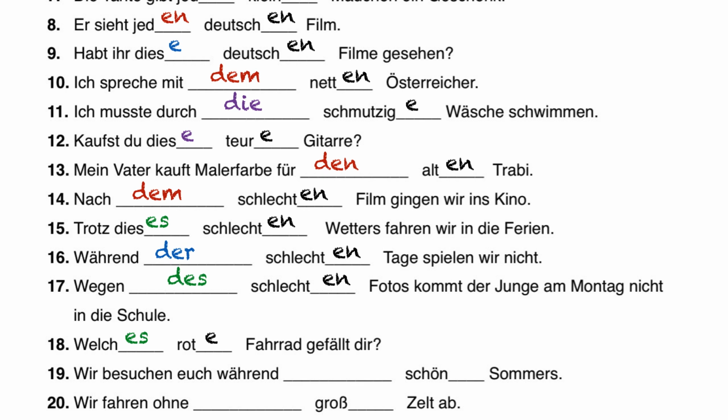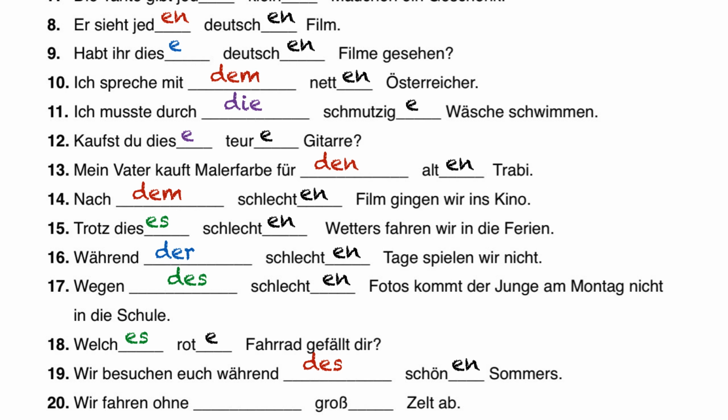Wir besuchen euch während. Während again is the genitive case. Sommers indicates that it's genitive as well. Also, Sommer is a masculine noun, so we use here the masculine genitive des schönen Sommers. Wir besuchen euch während des schönen Sommers.